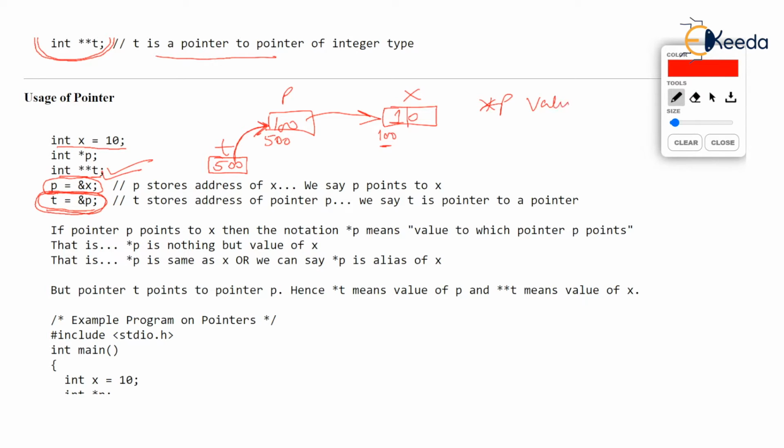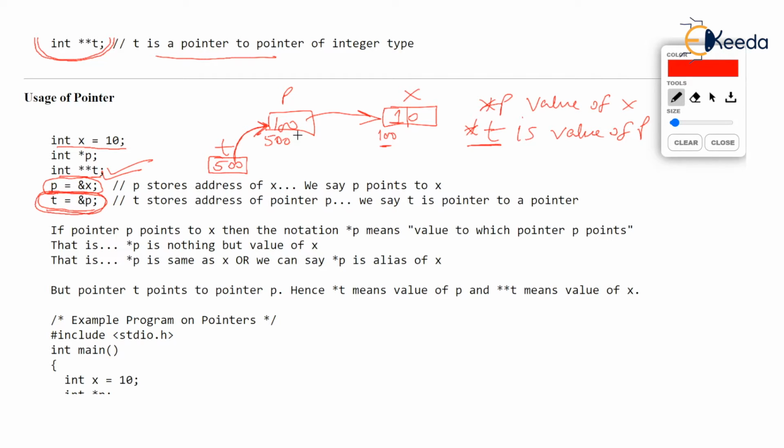Now, what is asterisk p? Value of x, correct? Then what is asterisk t first of all? Just think over it. Stick to fundamentals. Asterisk t means value to which t points. Repeat. Asterisk t means value to which t points, and that value is nothing but 100. Asterisk t is nothing but 100, and 100 is nothing but address of x. So asterisk t, don't you feel, is value of p? Yes. Asterisk t is 100. And that 100 is nothing but value of p. You observe p is 100.